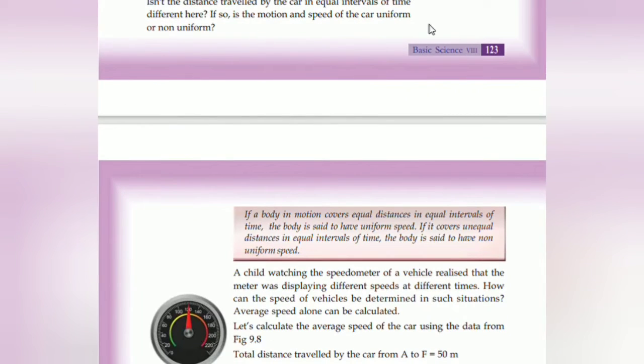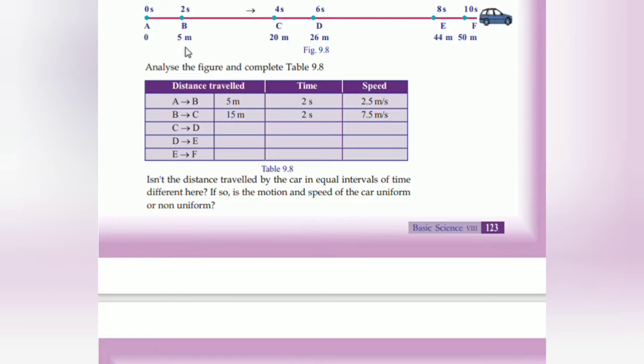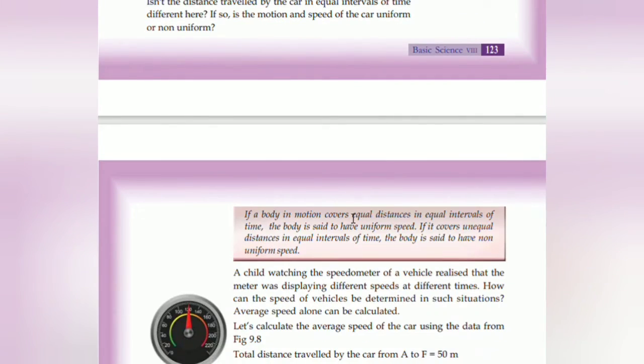If the distance traveled by the car in equal intervals of time is different here, is the motion of the car uniform or non-uniform? The distance is not the same, so it is non-uniform motion. If a body in motion covers equal distance in equal intervals of time, it is said to have uniform speed. And if it covers unequal distance in equal intervals of time, then it is said to have non-uniform speed.